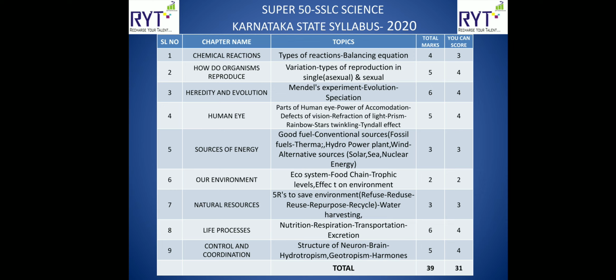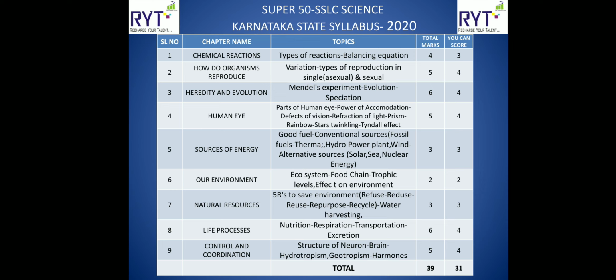Next one is natural resources. In this they will ask you about 5 R's to save the environment, and water harvesting. Next one is life processes. Here they will ask you about the digestive system, respiratory system, then heart, then kidney, and all these things in detail. Next one is control and coordination.